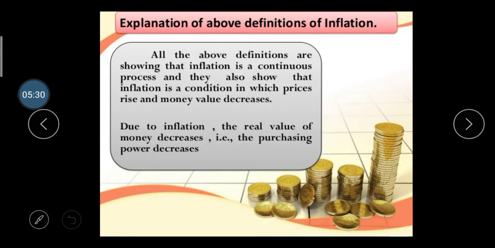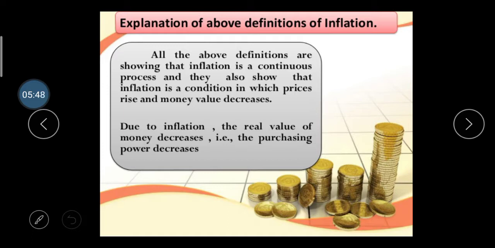Okay. After the explanation of the above definitions of inflation, all of them show that inflation is a continuous process, and they also show that inflation is a condition in which prices rise and the value of money decreases.